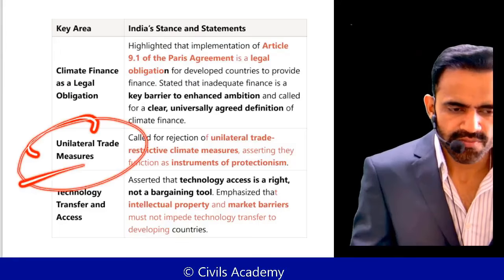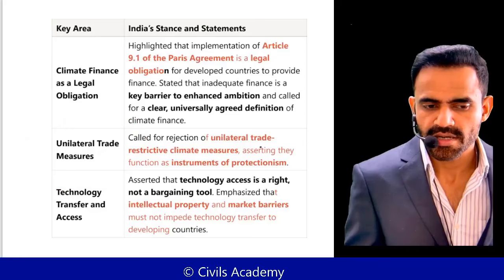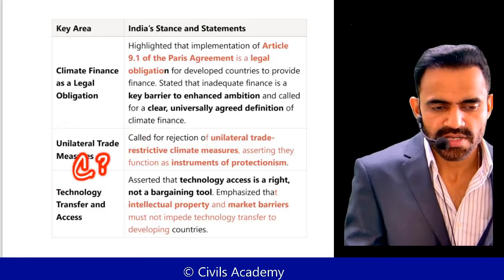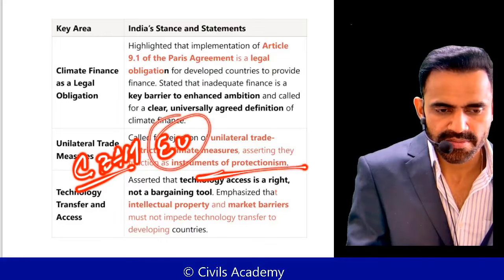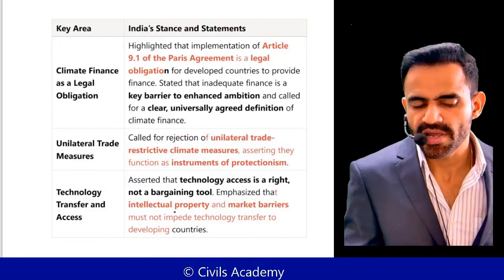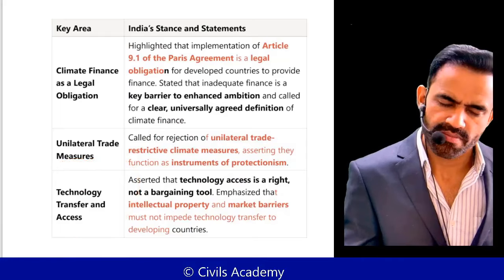And we have criticized the unilateral trade measures. Unilateral basically means one-sided. For example, the carbon border adjustment mechanism (CBAM) by European Union. This is nothing but protectionism. We have criticized it, and we have also emphasized technology transfer, already discussed.